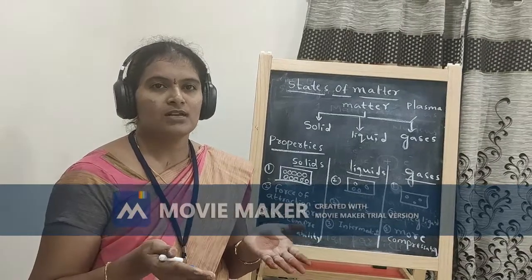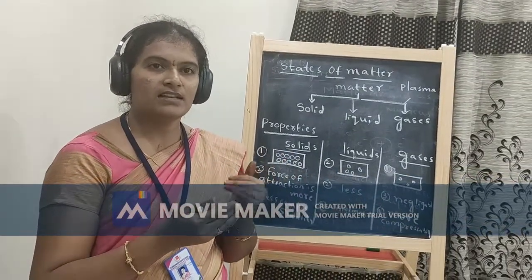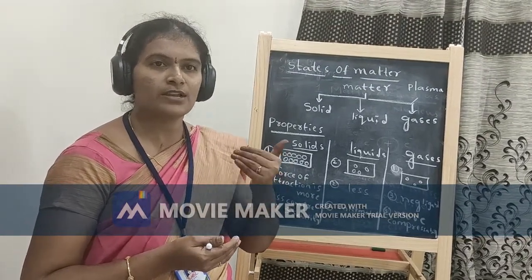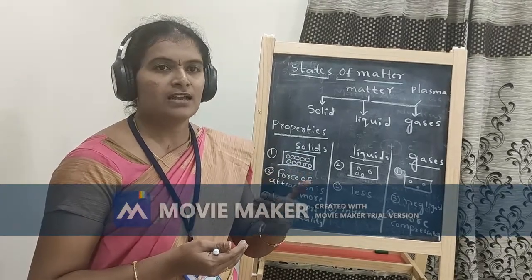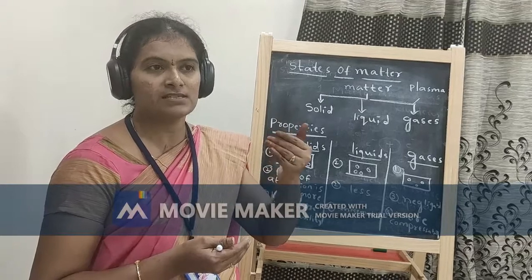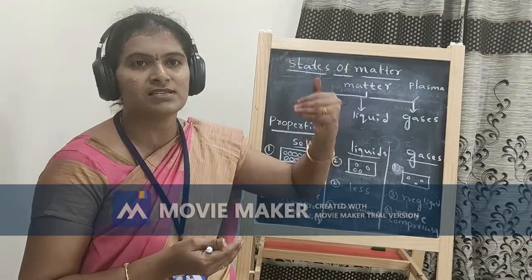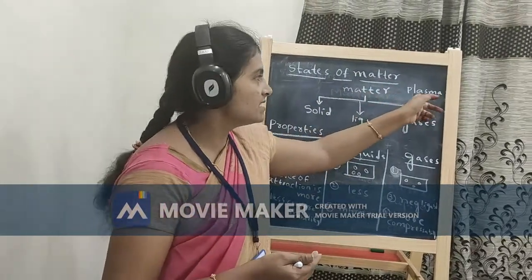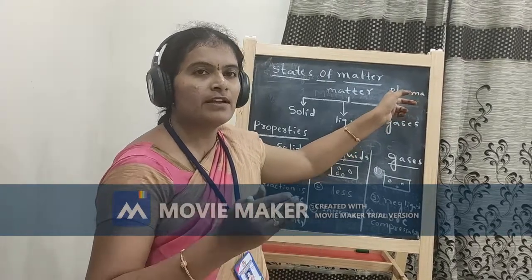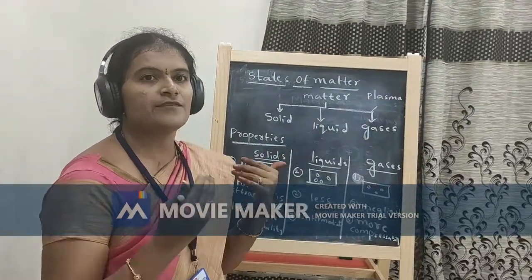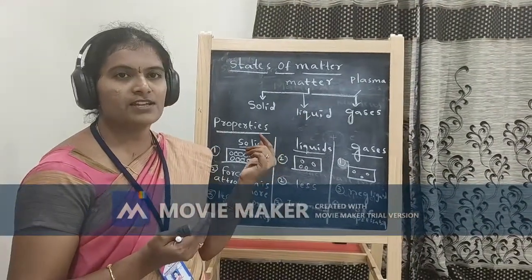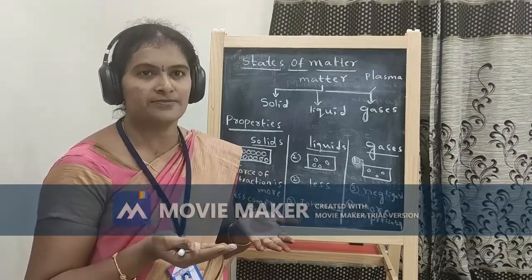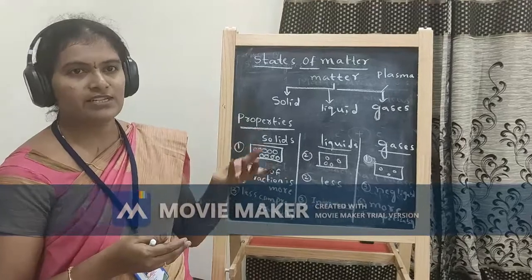Otherwise, we would have no life. So the sun is giving heat energy as well as light energy to us. There, the continuous process of nuclear fusion takes place. At that high temperature, around 6000 degrees Celsius will be there at the center of the sun. There the matter, hydrogen and helium, is available in the form of the state that is called plasma state. Nowadays, scientists are creating artificial plasma state of the matter to produce enormous energy. Let's see what happens in the 20th century.